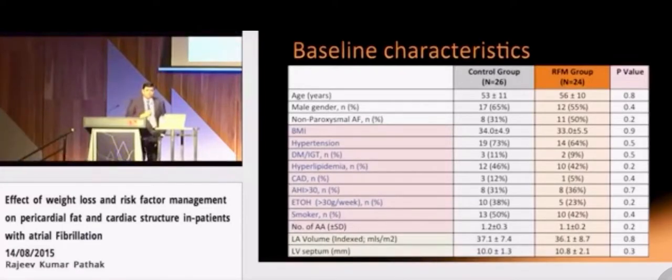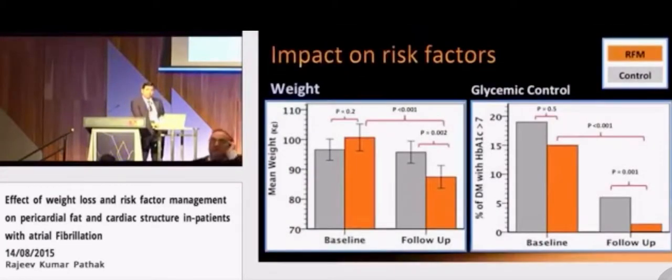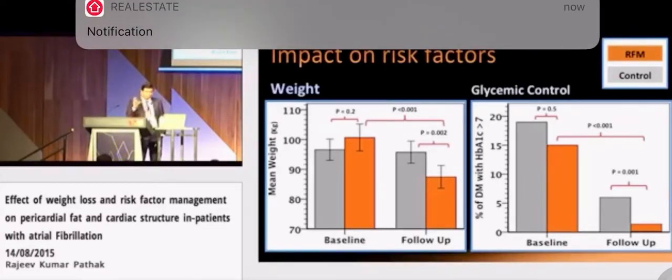This slide shows the baseline characteristics of the two groups. The groups are color-coded, with gray being the control group and orange being the risk factor management group. The same color scheme has been maintained throughout the presentation. As we can see, there is no significant difference in age, type of atrial fibrillation, or any of the identified cardiac risk factors. The following slide shows the results of our study. As I said, gray is control and orange is the risk factor management group. The bar charts compare the two groups at baseline and at final follow-up. Both groups demonstrated some improvement in risk factors.